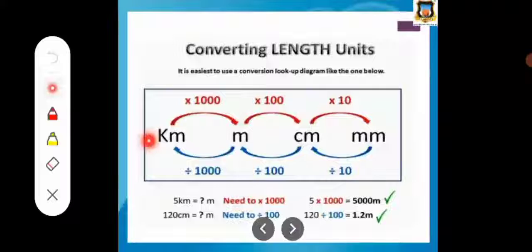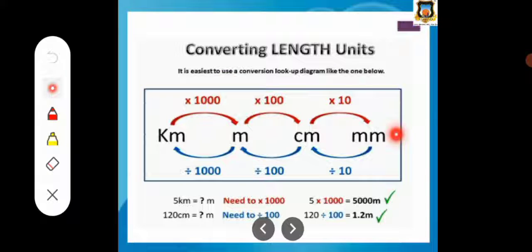Similarly, when we describe the units, we can convert a unit from one form into another. We discussed the types of units also. This one shows converting length units. If we want to convert from kilometer to meter, meter to centimeter, and centimeter to millimeter, then we multiply by these numbers.